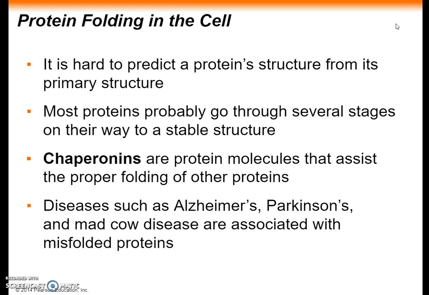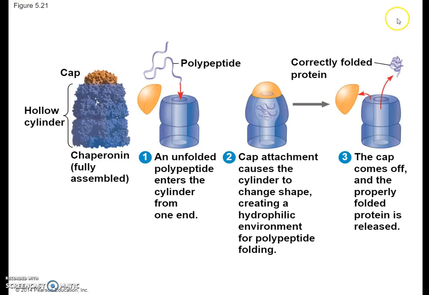Molecular systems in the cell interact with those chaperonins, marking incorrectly folded proteins for refolding or destruction. Accumulation of incorrectly folded polypeptides is associated with many diseases such as Alzheimer's, Parkinson's, and mad cow disease. Here we can see the diagram.